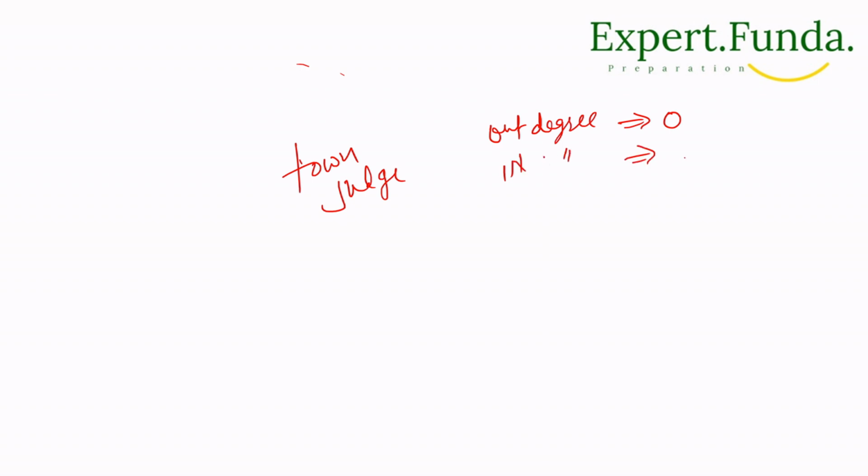It can be up to n minus 1, because we have given n as the total number of vertices. If there is one judge, the in degree is n minus 1, because they trust nobody and everybody trusts them except themselves.